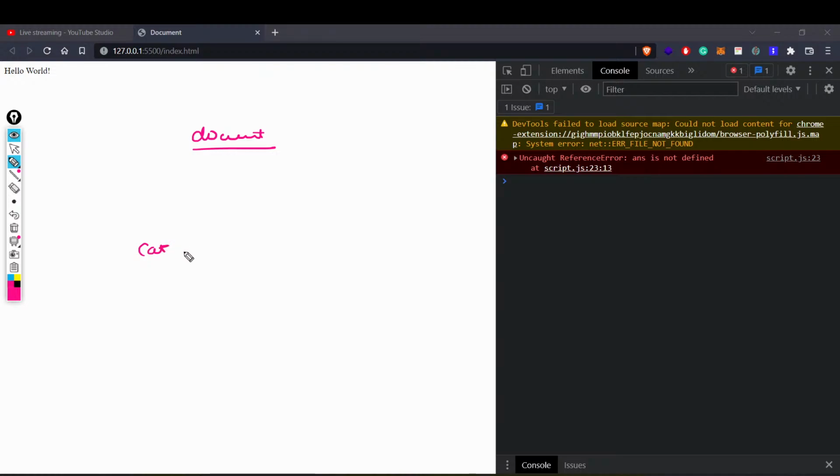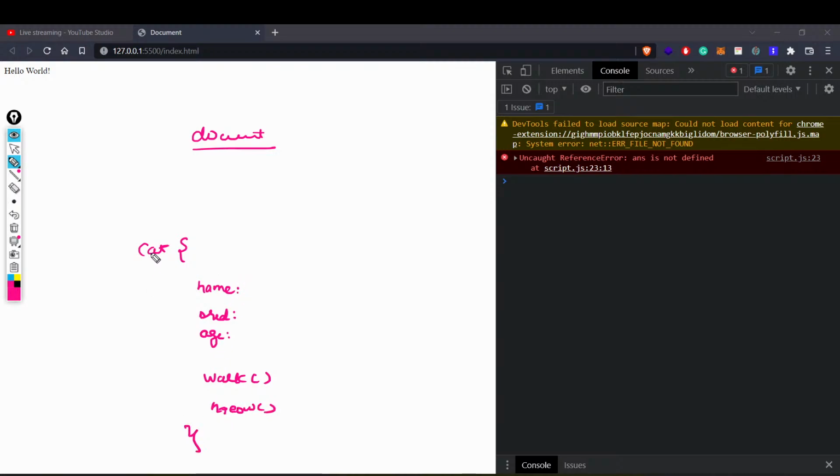So my cat might have different properties. What possible properties could my cat have? My cat could have a name. My cat could have a breed, right? My cat could also have an age, right? All these different things would be there. My cat could also have some methods as well. What methods could my cat have? My cat will have a walk function, right? A meow function, a meow method, whatever you want to call it.